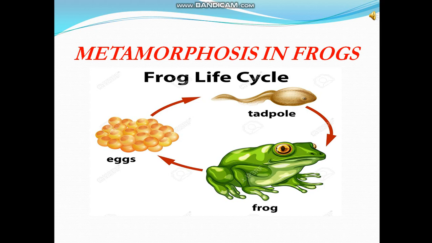After a few weeks the gills begin to disappear and they develop limbs and lungs to breathe outside the water. You know that land animals breathe through the lungs, and the lungs develop in frogs. The tail becomes smaller and smaller and disappears, and then it hops out of the water and comes on land to live and breathe through lungs like land animals.